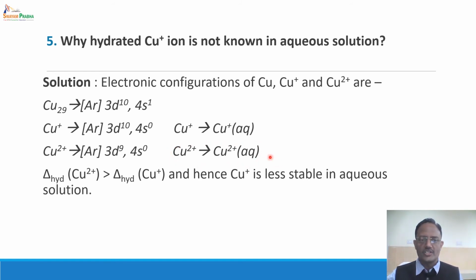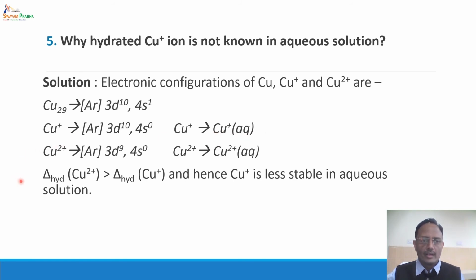Why is this energy released? Because Cu2+ or Cu+ is a positively charged species, whereas the water molecules which are hydrating the copper are approaching the copper with their oxygen terminal facing the copper ions. And since the oxygen bears a partial negative charge, this is called hydration.